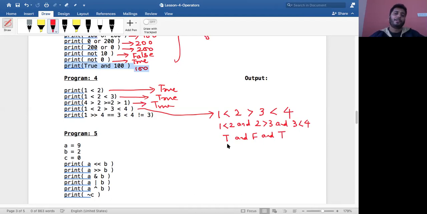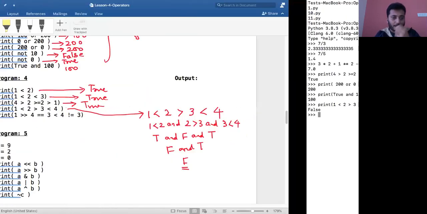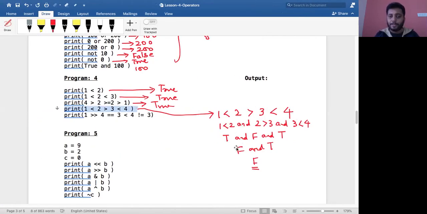So now how do you evaluate this? If you know the condition, if x is false, return x, else return y, therefore false and true. Now again with the AND operator, if x is false return x, therefore this is false. Let me run this and see whether it is correct. Yeah, it resulted in a false value, correct? So our evaluation is correct.